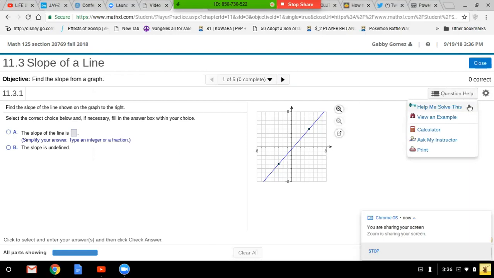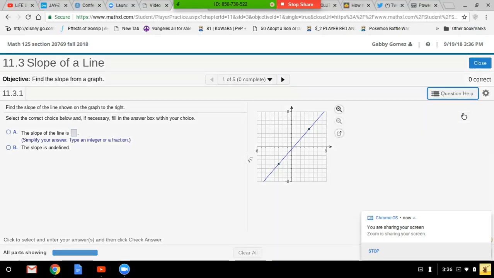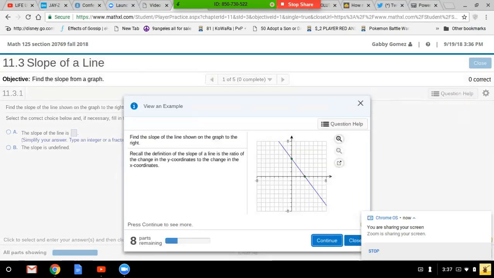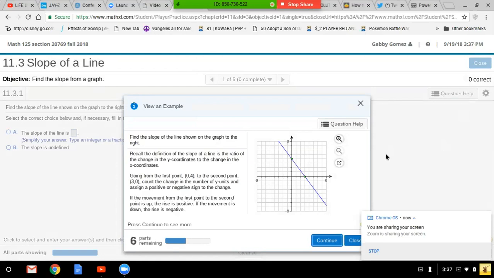Instead of clicking on help me solve this, click on view an example. Go ahead and click on view an example, and click on continue. You can see it shows step by step how to do each of these problems, and you can go back and finish that problem if you don't know how to do it.